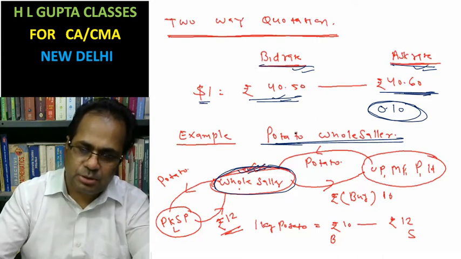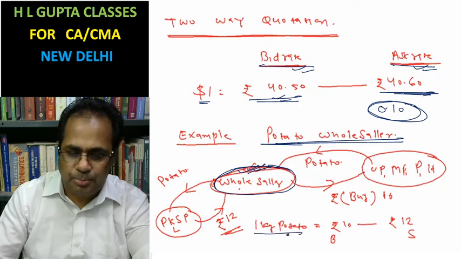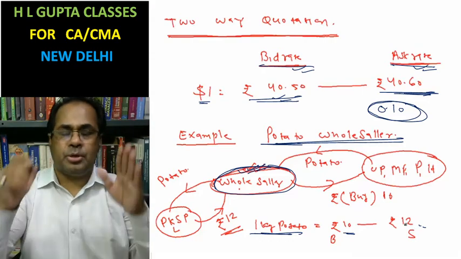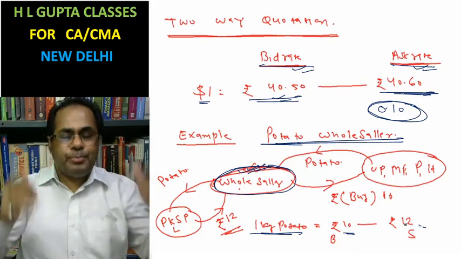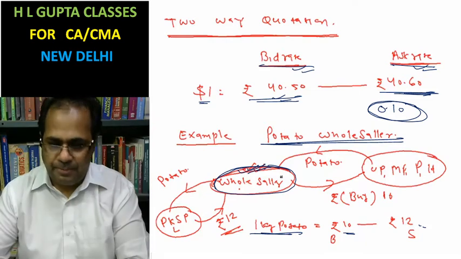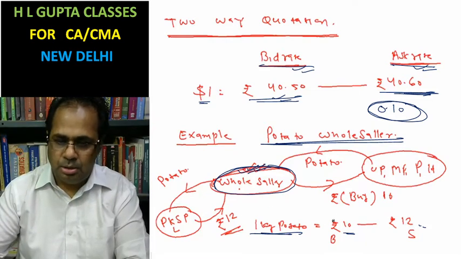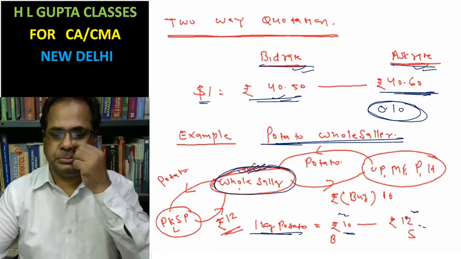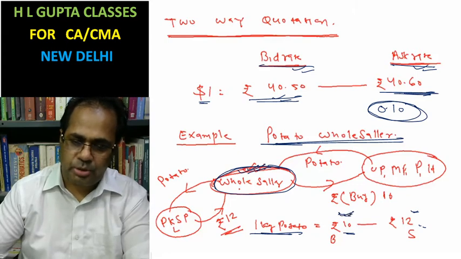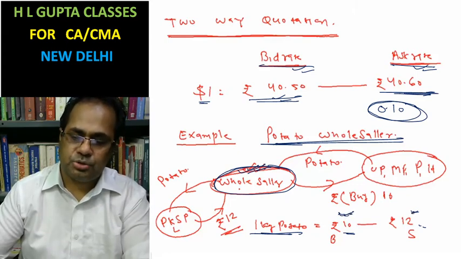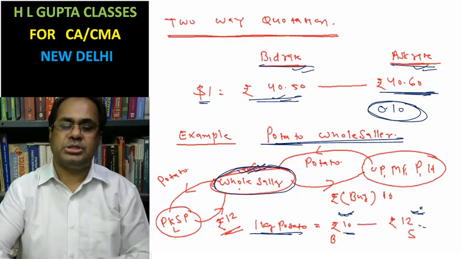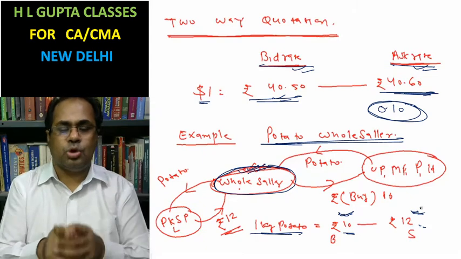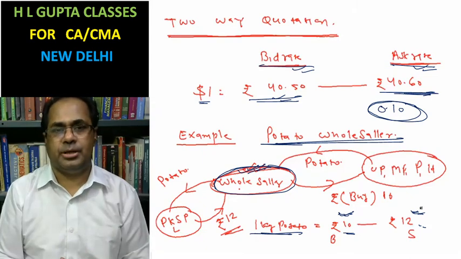In this case, the wholesaler has written 1 kg potato, rupees 10 and rupees 12. What does this mean? The wholesaler wants to buy potato at the rate of rupees 10, and wants to sell potato at the rate of rupees 12. If someone is coming to the wholesaler for selling potato, the wholesaler will buy potato at rupees 10.